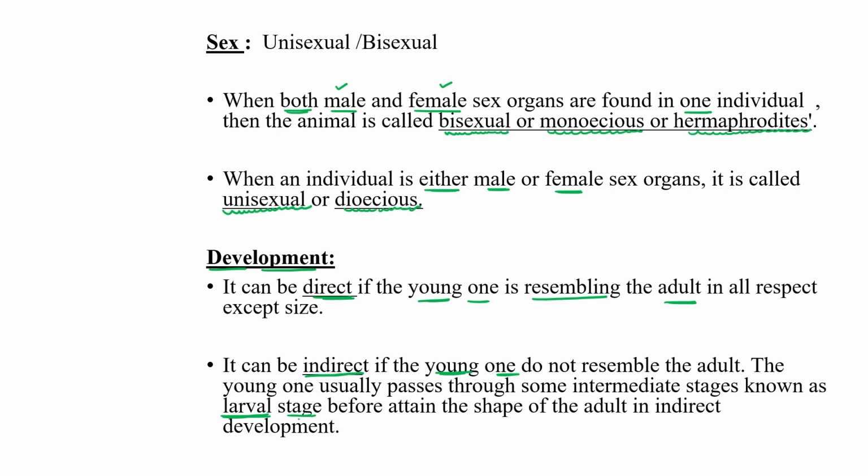So we can also categorize animals on the basis of developmental way, in which the young one totally resembles the adult form except size, or when the young one does not resemble the adult one. Before attaining the main shape of the adult, first they follow their larval form, and then slowly they develop into their adult form. So this one comes under the indirect category.